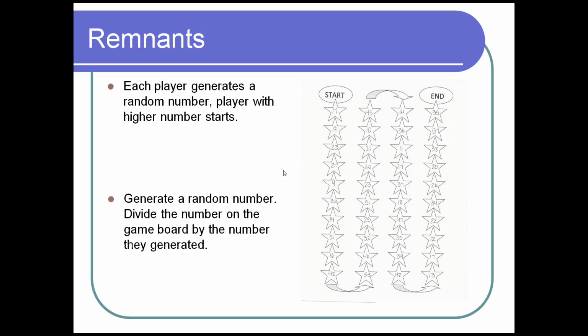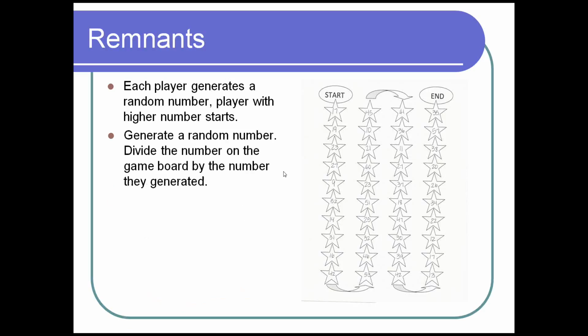They're going to generate another random number and divide the number on the game board by the number they generated. So we start here at 17. Let's say they get an 8. 17 divided by 8 is 2 with one remainder. That means they'll move one spot. If instead they got a 7, 17 divided by 7, well, 2 times 7 is 14, so the remainder is 3. They'll move 3 spots. Does that make sense? Really fun. Kids really like this game a lot.